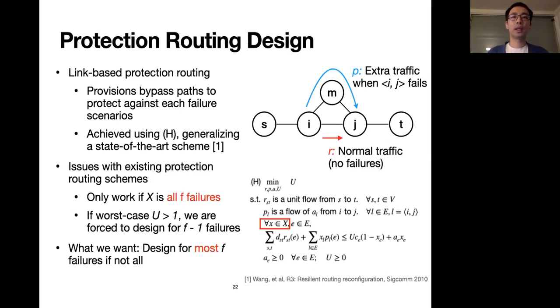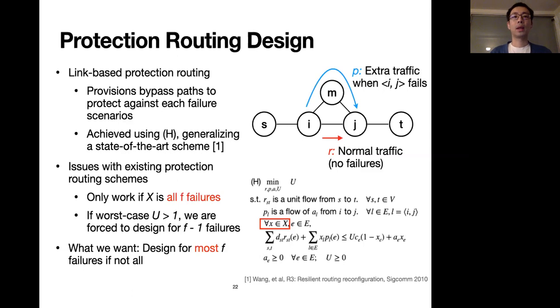Let's see how we formulate the design problem. We focus on designing link-based protection routing. To understand what link-based protection routing is, let's look at the toy network on the right. There is a normal traffic R on link ij, which starts from S and ends in T. So suppose link ij fails. The traffic that was on link ij is now rerouted on a pre-computed bypass path, link im and link mj. The rerouted traffic is expressed with variable p in the formulation, denoting extra traffic caused by link failure.